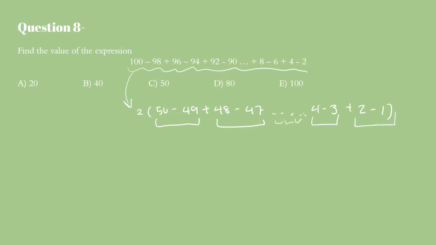So we can now take these and see that 50 minus 49 would be 1. This would also be 1. Woo! We got ourselves a very, very simplified expression. The only problem now is to determine how many groups, or how many ones, would be in those parentheses.